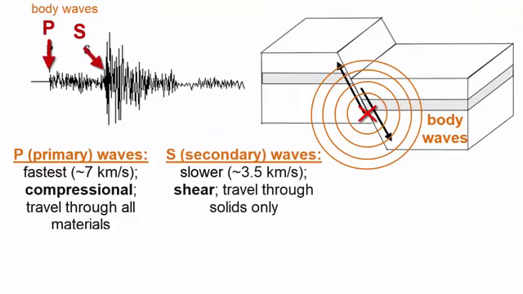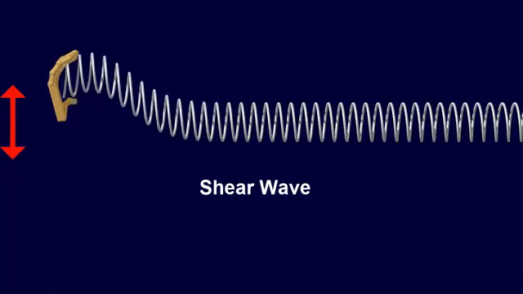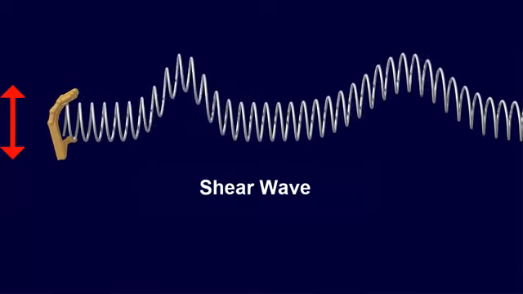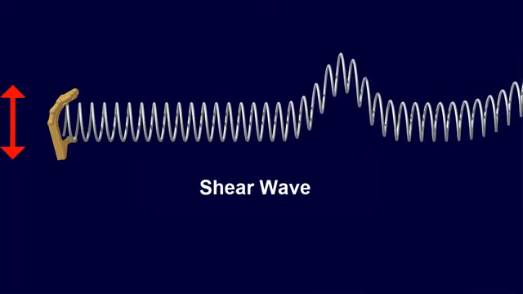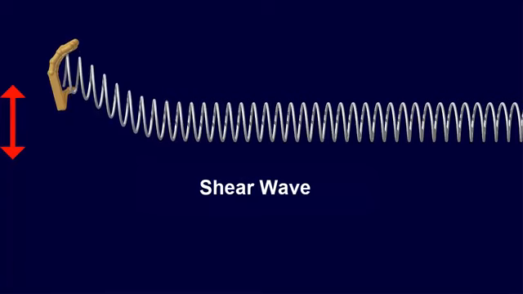The second type of body waves are shear waves and slower on average, 3.5 kilometers per second. These waves arrive second at the seismograph station and are called secondary waves or S waves. As you see here with the slinky, shear waves cause the individual slinky pieces to move up and down relative to each other as the energy passes through. Because only solid materials are capable of shear, S waves can travel only through solids.